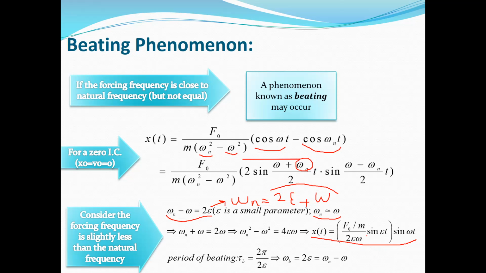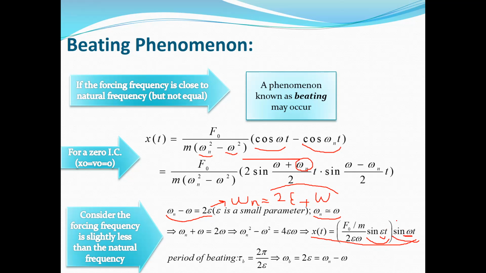You can see the response is a function of a sine harmonic with frequency epsilon, which is a very small parameter, so it's a very small frequency, multiplied by sine omega t. But this time the frequency is omega, the frequency of the excitation, which is close to the natural frequency of the system.